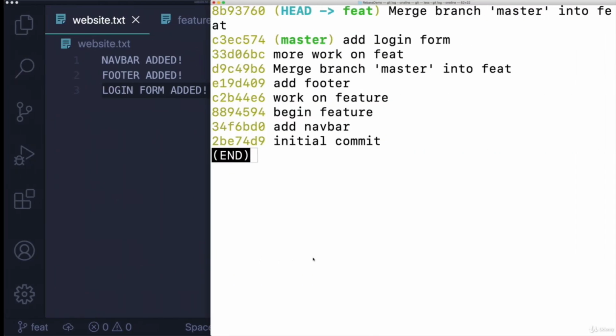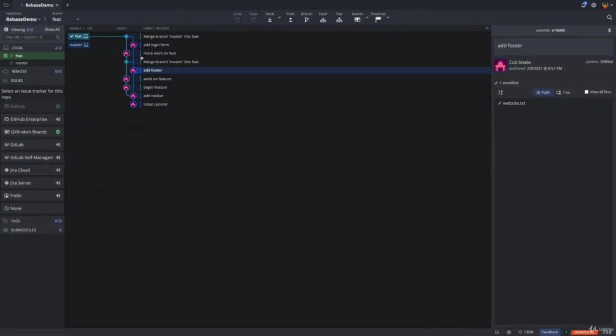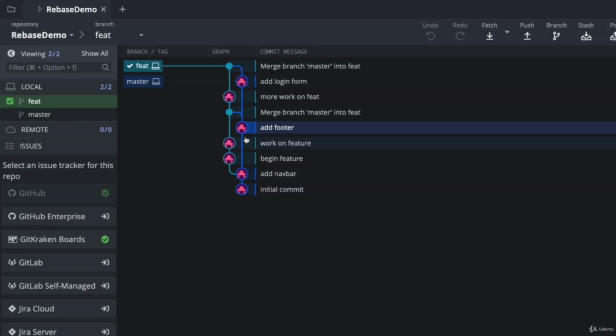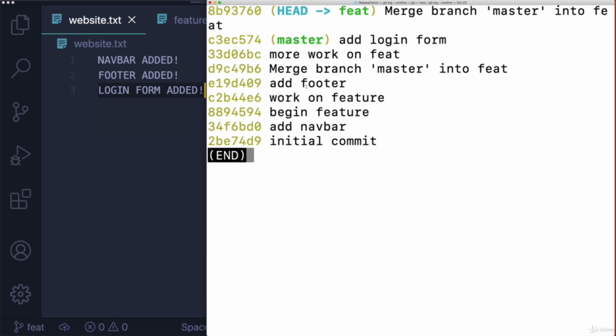So let me demonstrate this. As we saw, we already have merge commits, so we can rebase now. I'm showing you sort of merging first and then rebasing, but you can actually rebase instead of merging. I'll show that. So here's our structure right now. I'll zoom in as much as I can in post-production. So we have master branch here on the right, feature here, and we have these merge commits. So instead of this structure, I'm going to rebase. And I guess what I'll start with is I'll show you these commit hashes. Maybe I'll take a screenshot of them.